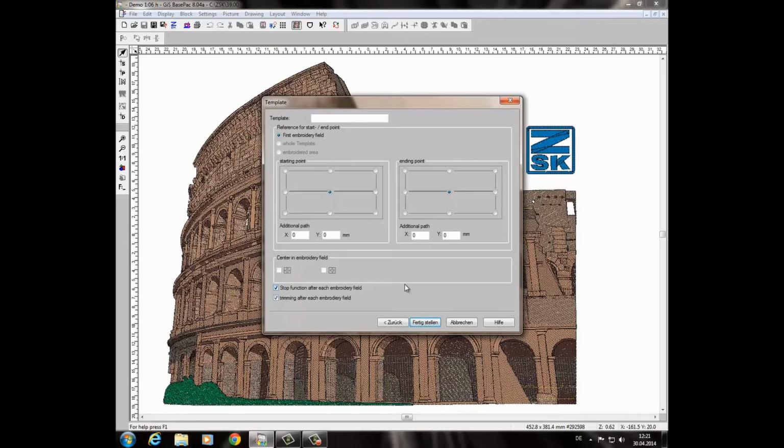And now he's asking me where should be the start and end point of each shirt. I would like to have it in the center. And the end point as well in the center. Important is now that you tick here this function called stop functions after each embroidery field. That means after one shirt is done, the machine will stop. You exchange the frame, press the start button again, and automatically the next design will come. Trimming after each embroidery field should be done, of course. Everything is so far fine. I say now, ready.